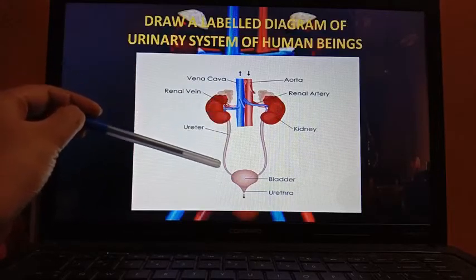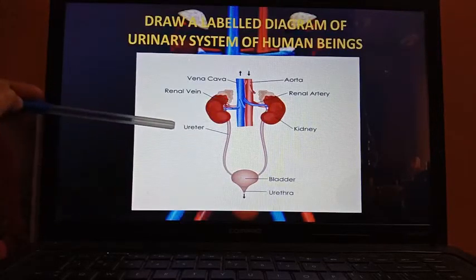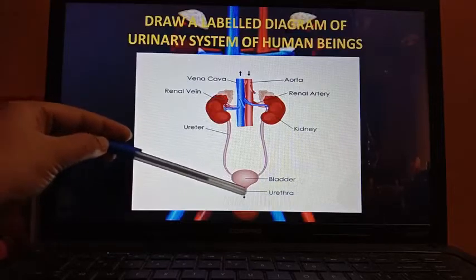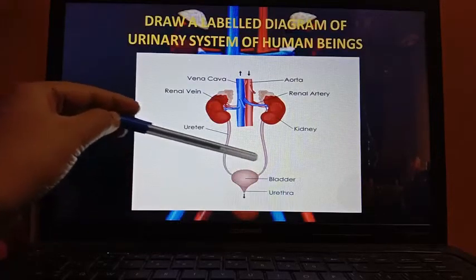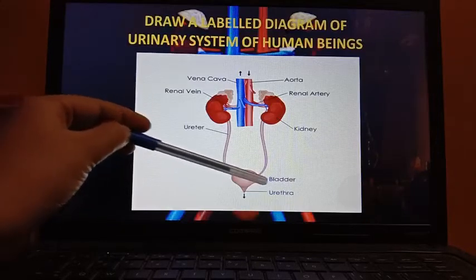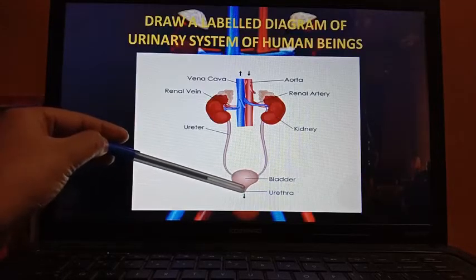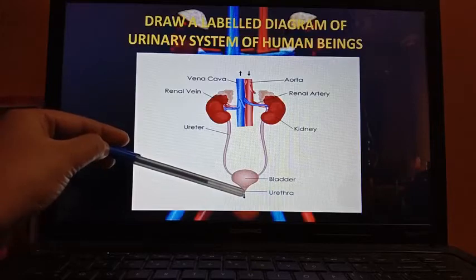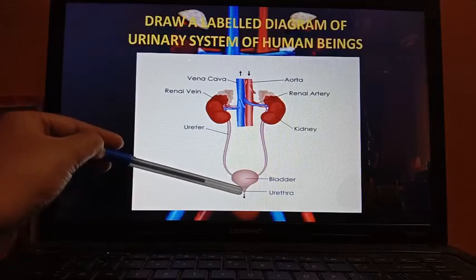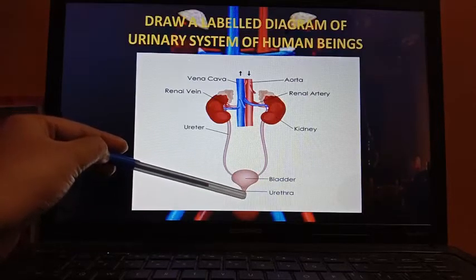From each kidney, one tube is coming out that is named ureter. This ureter is attached to a sac-like structure known as bladder or urinary bladder, and this is a small portion known as urethra through which the urine passes out from our body.